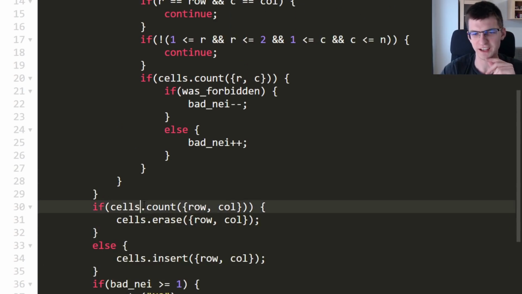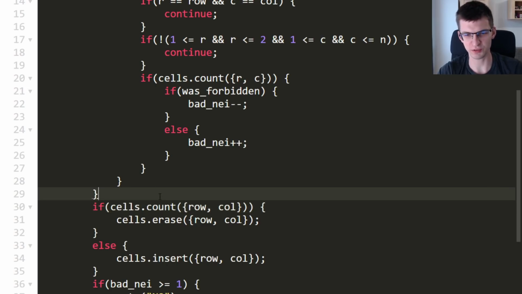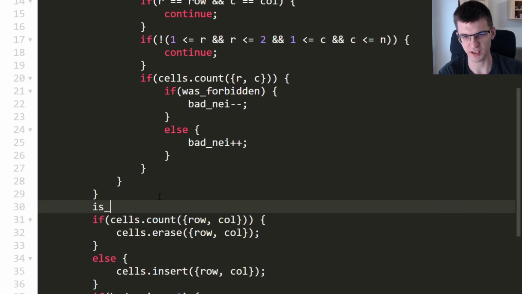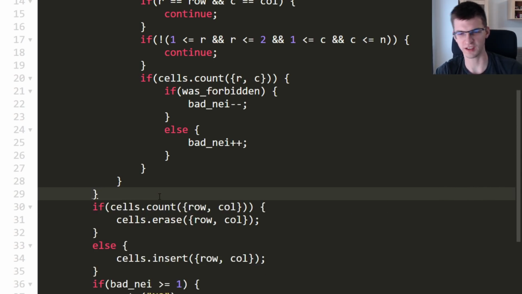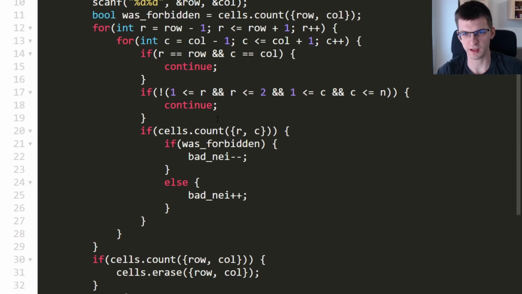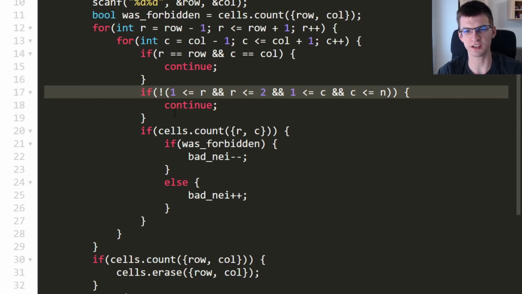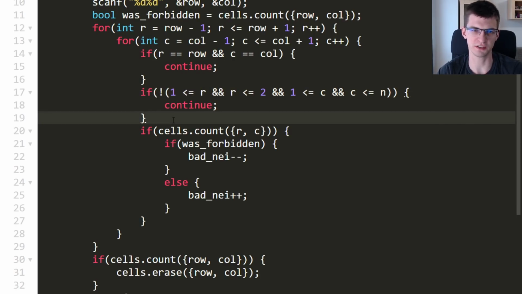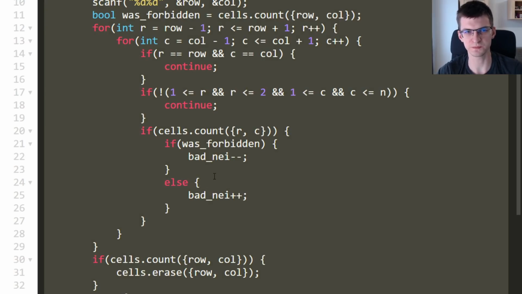And now I see that actually a two-dimensional array would be easier, because then I would just say is forbidden of row col becomes not is forbidden of row col. So my set wasn't a good choice, but still sometimes it would be more convenient. Like here, if I used an array, I would need to do this check, while here it was optional. Set doesn't care if it will get negative numbers. I will try again to submit this.